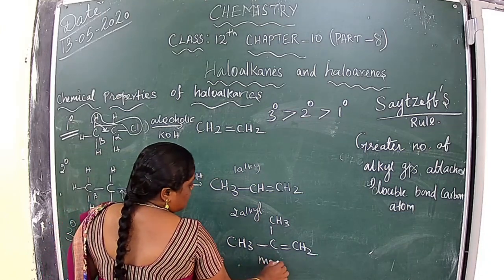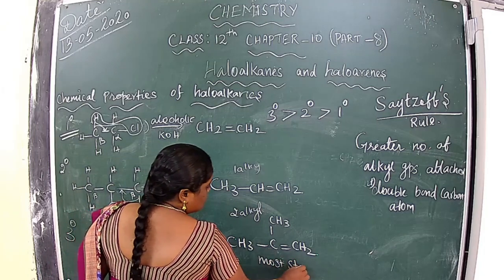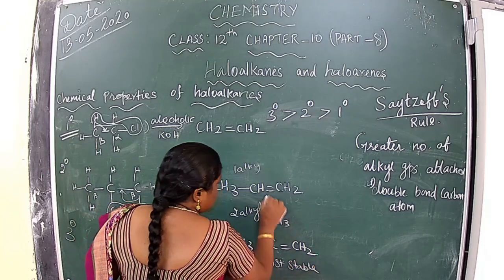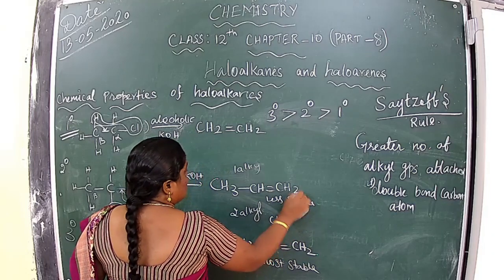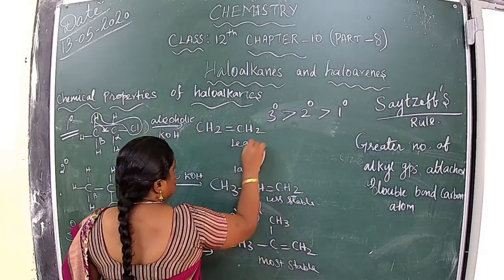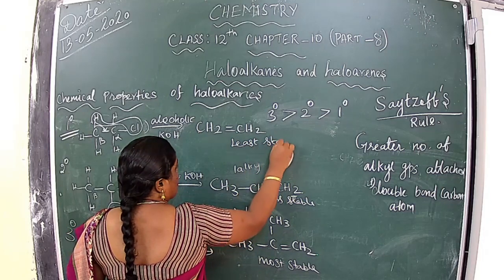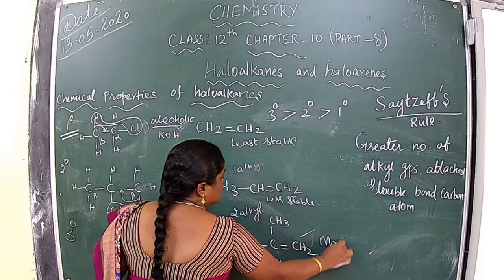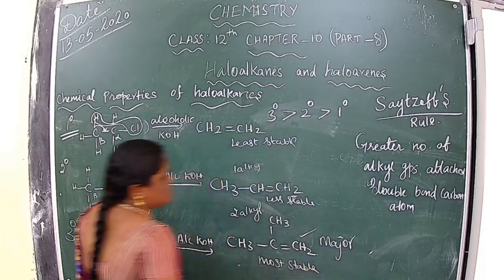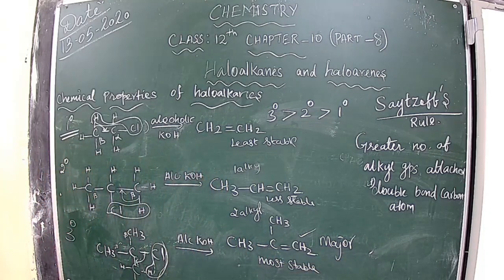This is more stable, less stable, least stable. This is the major product. Clear this one? Understood?